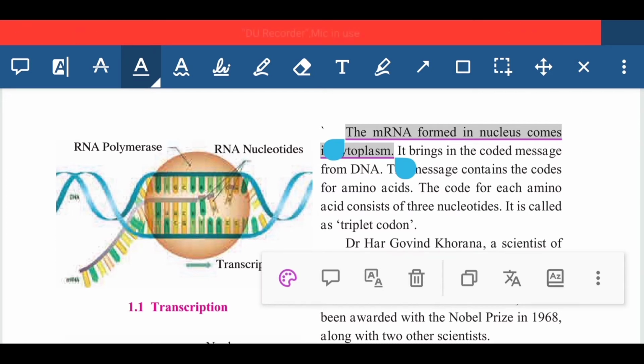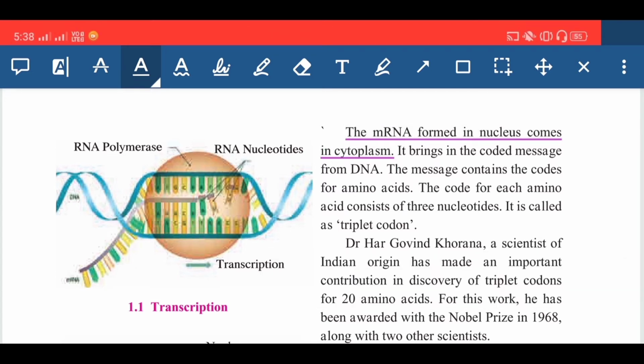But while coming into the cytoplasm of the cell, it brings the coded message from the DNA, because in the nucleus of the cell there is the chromosome, and inside that chromosome DNA is there. So whenever this mRNA comes out from that nucleus, it brings some coded message from the DNA.